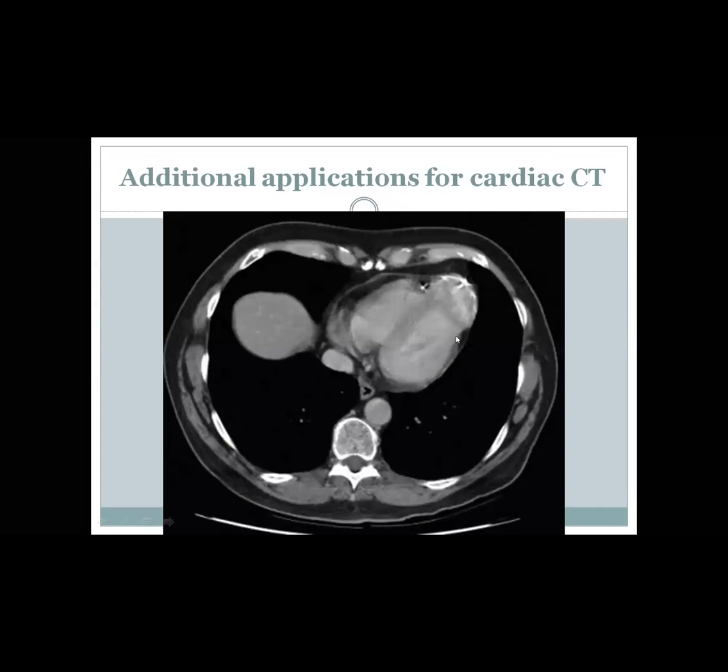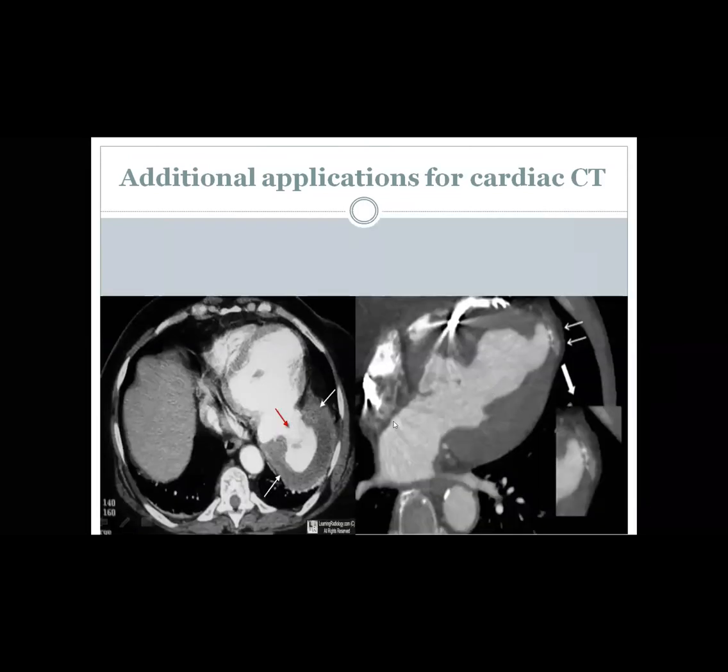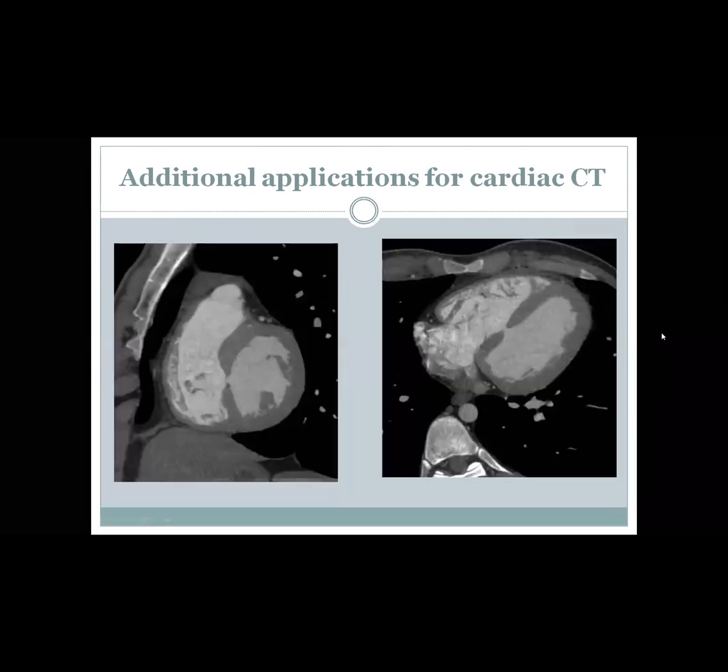This is LV apical aneurysm with calcification, indicating an old myocardial infarction and apical aneurysm. This is LV pseudoaneurysm with myocardial rupture and with a thrombus inside it. And this is also another pseudoaneurysm, LV pseudoaneurysm.